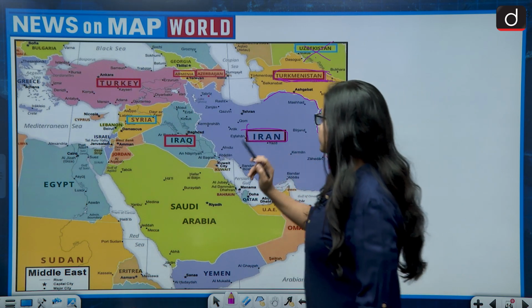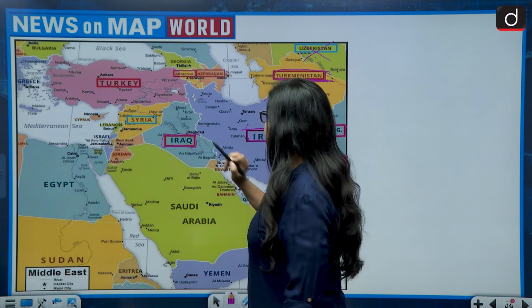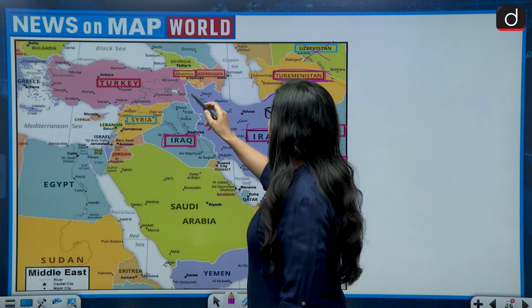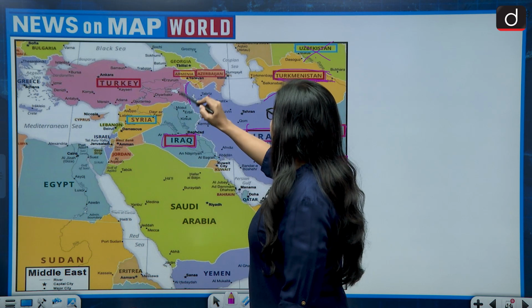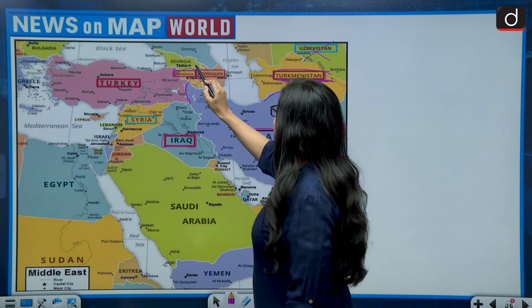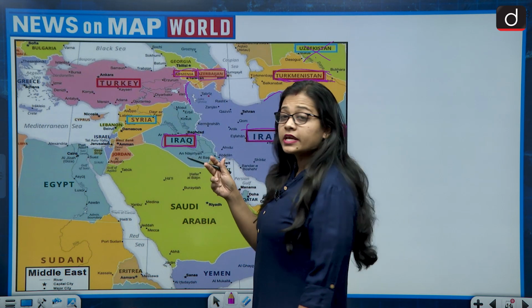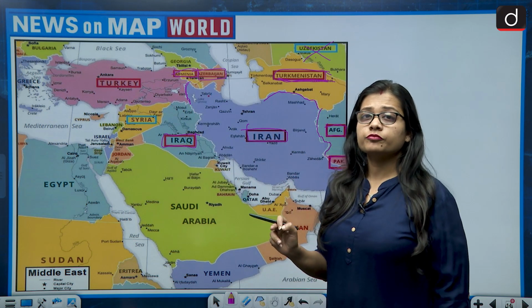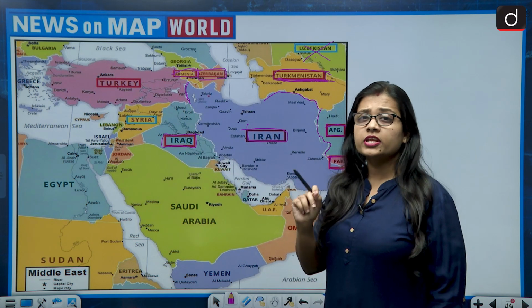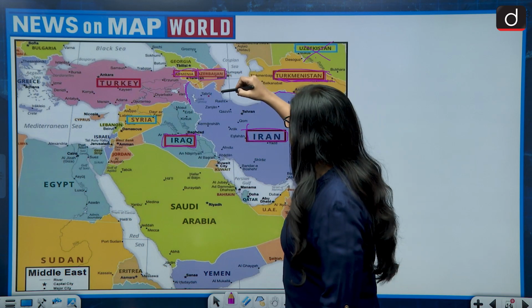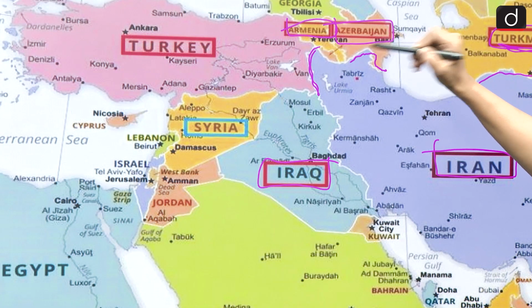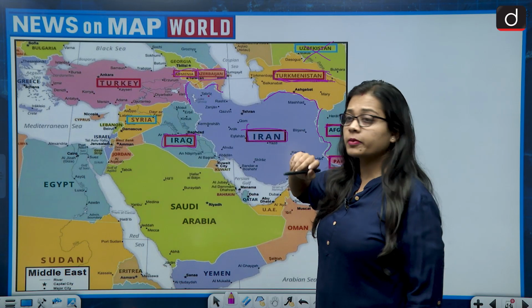Now coming to its western side, sharing its border is Iraq, and then we have Turkey, and then Armenia and Azerbaijan. With Armenia, Iran shares a very small border. So this is the reason with which it shares its border with Azerbaijan.